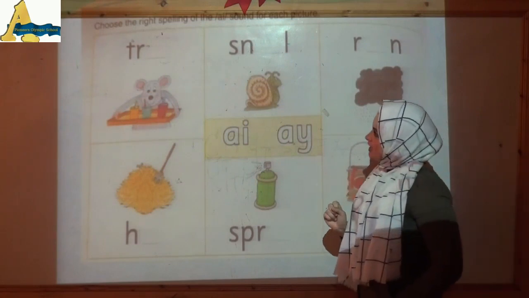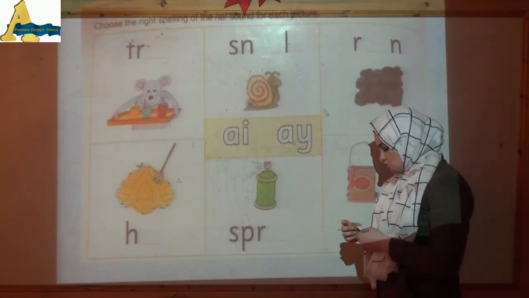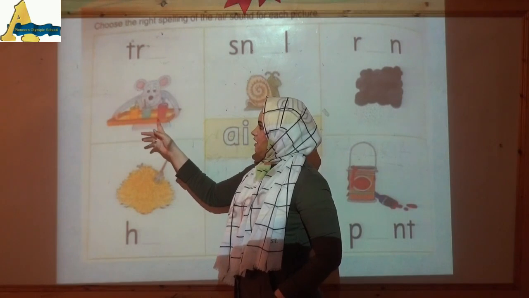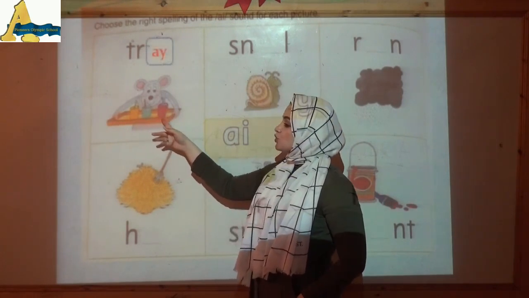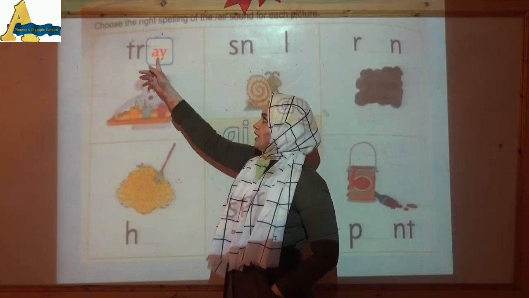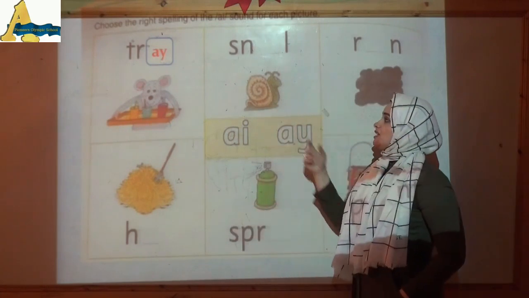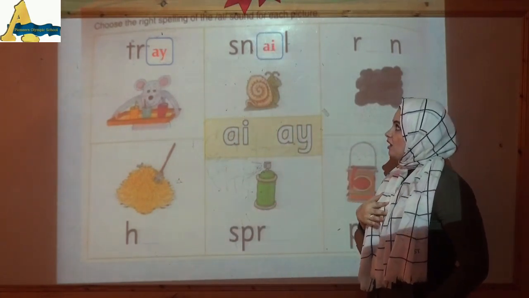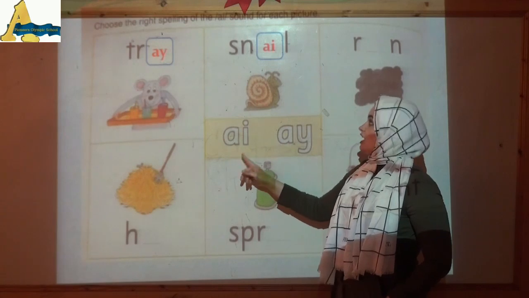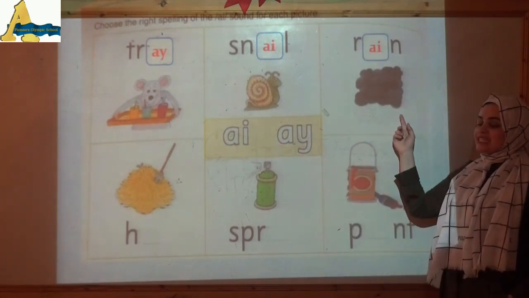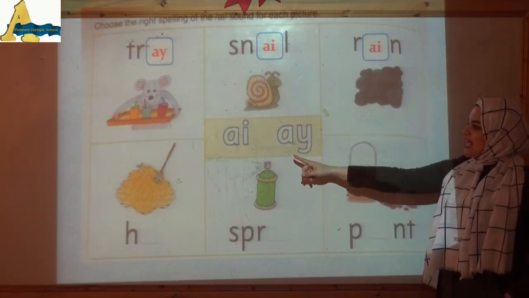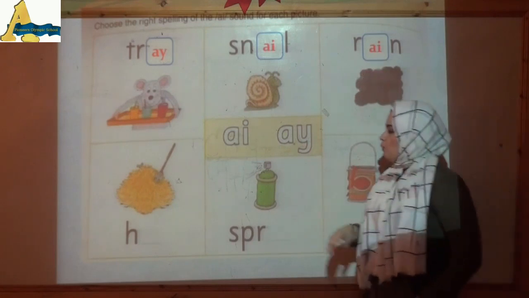Okay, let's practice here. You can open page 26. Let's see here. What's this? It's a tray. So we say A at the end of the word, so we'll write it like this: A and Y together at the end of the word. What's this? Yes, it's a snail. So we will write it A and I or A and Y? Yes, A and I. Excellent. Here, what's this? It's rain. So we will write it A and I or A and Y? A and I together.